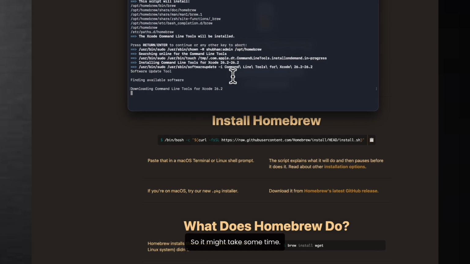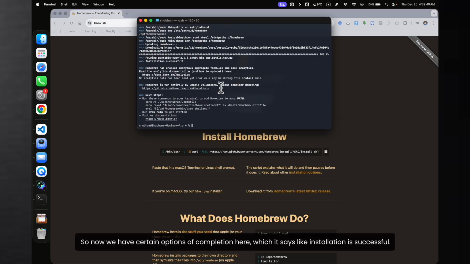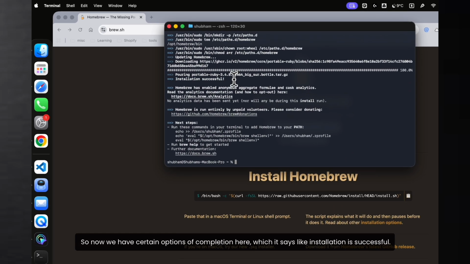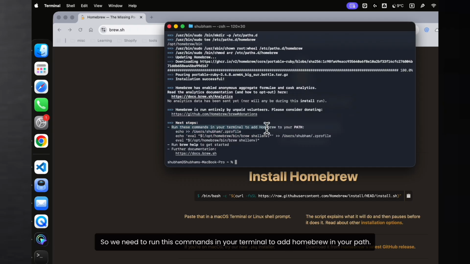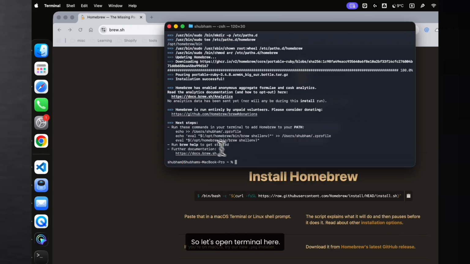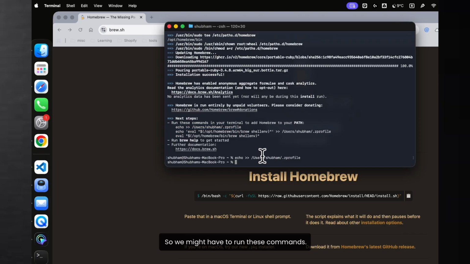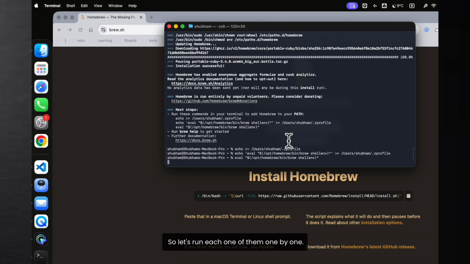So it might take some time. So we'll wait for a certain time to get it finished. Okay, all right. Now we have certain options of completion here, which says the installation is successful. Then we have the next steps. So we need to run these commands in your terminal to add Homebrew in your path, right? So let's open terminal here. We might have to run these commands, so let's run each one of them one by one.